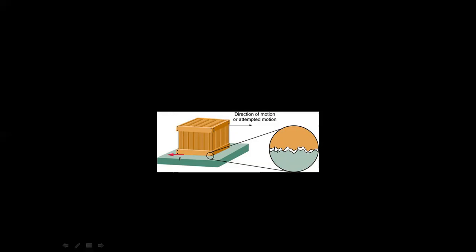The projections are the upper parts and depressions are the lower parts. In simple words, the ups and downs of both objects are interlocked with each other, and these interlocked points do not allow this block to move. These contact points are known as cold welds. What are cold welds? Cold welds are the points formed when an object is placed over the surface of another object.